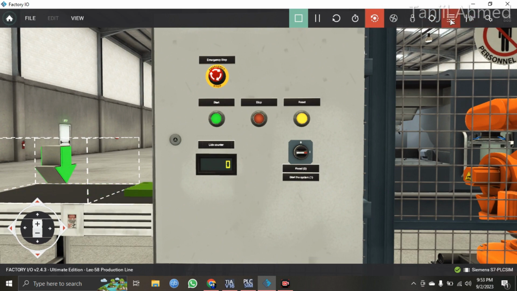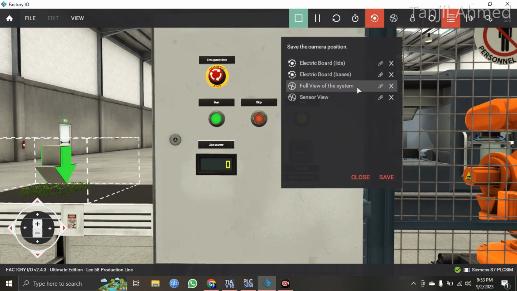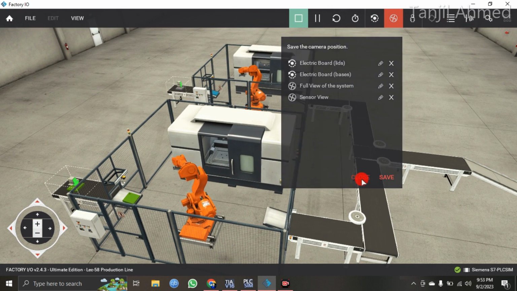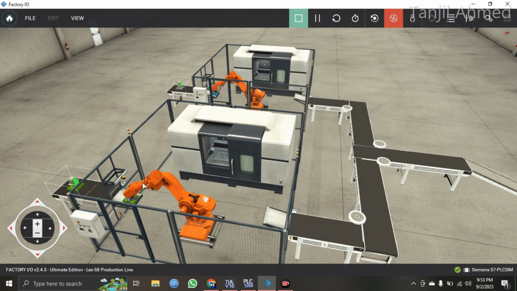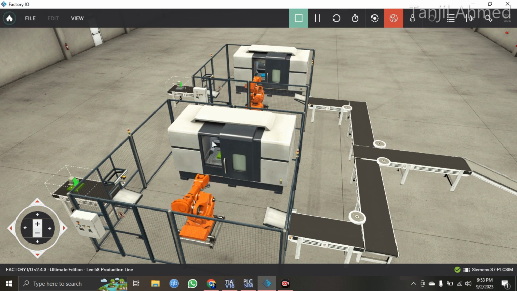So it has turned to mode 1, and let's go to the full view. This robotic hand is taking the raw material and going to put it into this production machine, and this production machine will turn the raw material into the lead material, and this one will turn the raw material into base material.